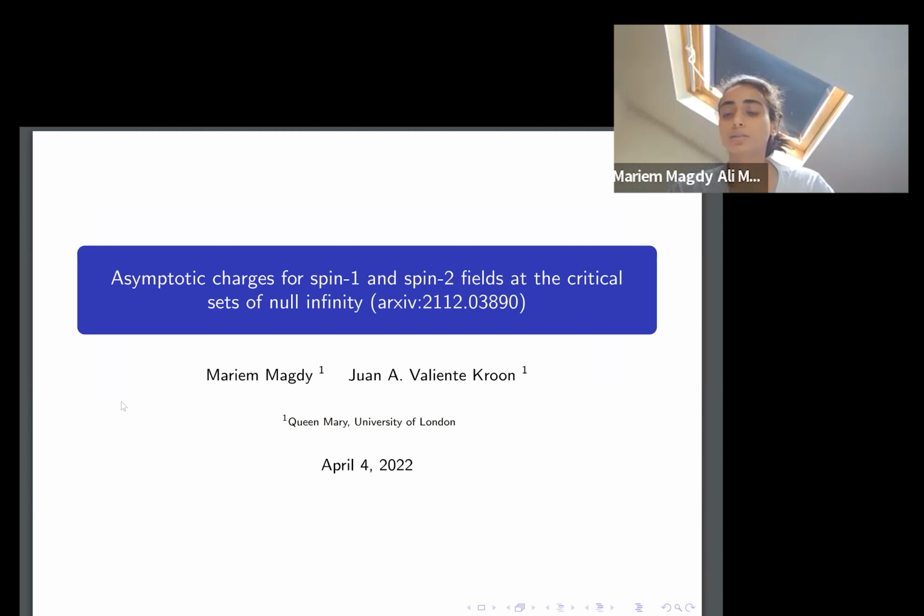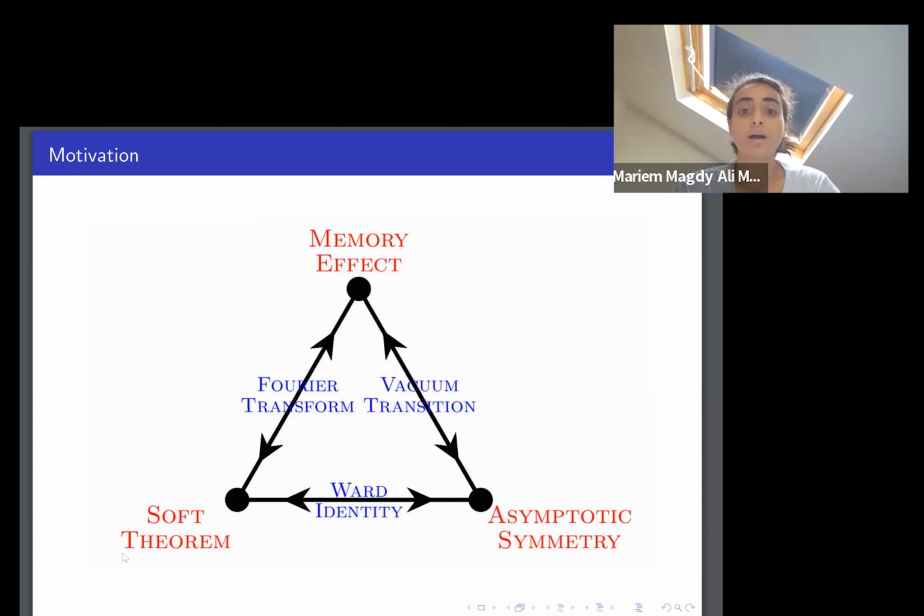Talking about asymptotic symmetry, I have to briefly mention this diagram. This is known as the infrared triangle. At each corner, we have one of the key subjects of research in physics, including soft theorems and the gravitational memory effects. And we now know that these different topics are linked. In the case of asymptotic symmetry, which is a subject more theoretical in nature, the relation with the gravitational memory effects makes the study of asymptotic symmetry more interesting because of the observational implications.